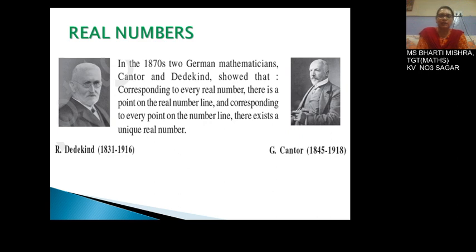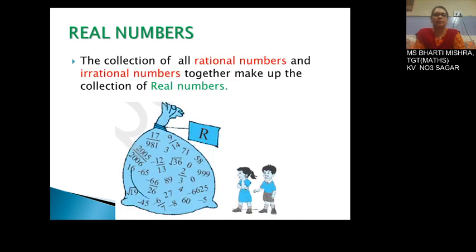So in this way we can conclude that on a number line we have got an indefinite number of points, and each point is either a rational number or an irrational number, and all these rational numbers and irrational numbers combine and form the set of real numbers. So real numbers are a huge collection.